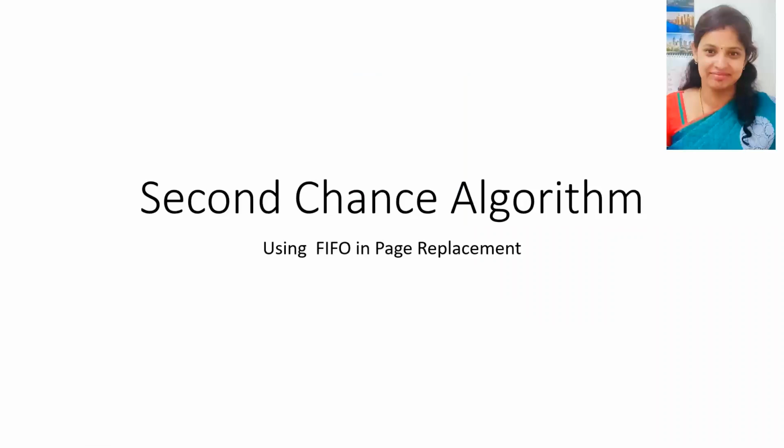Today we are going to see the topic Second Chance Algorithm using FIFO in page replacement. When a page has been selected, however, we inspect its reference bit. If the value is 0, we proceed to replace this page. But if the reference bit is set to 1, we give the page a second chance and move on to select the next FIFO page. When a page gets a second chance, its reference bit is cleared and its arrival time is set to the current time. The page that is given a second chance will not be replaced until all other pages are replaced.